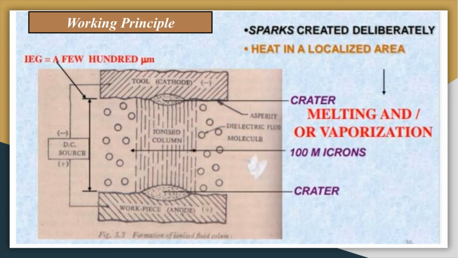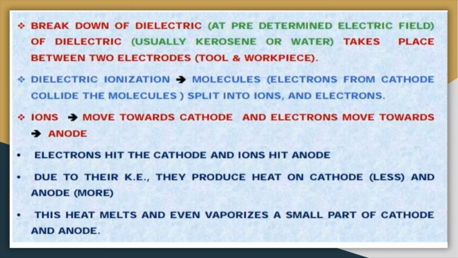The replica of the tool is generated onto your workpiece surface itself. So because of the EDM process, depending on your tool specification or tool shape, a similar shape will be generated on the workpiece surface. This is the basic principle behind electric discharge machining. Any kind of complex or complicated shape can be generated using this EDM process.